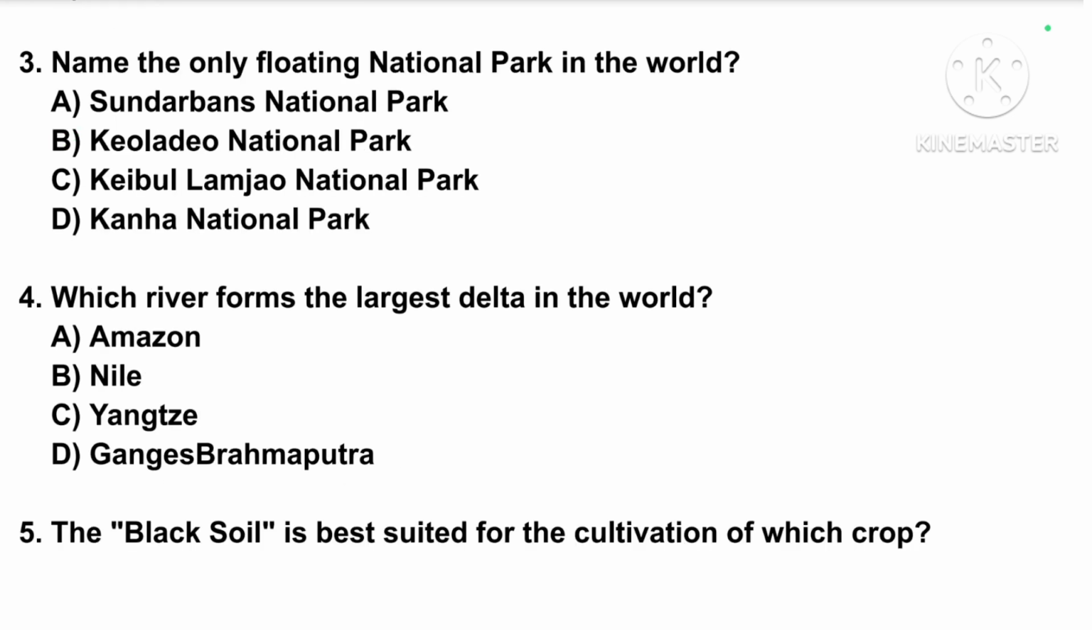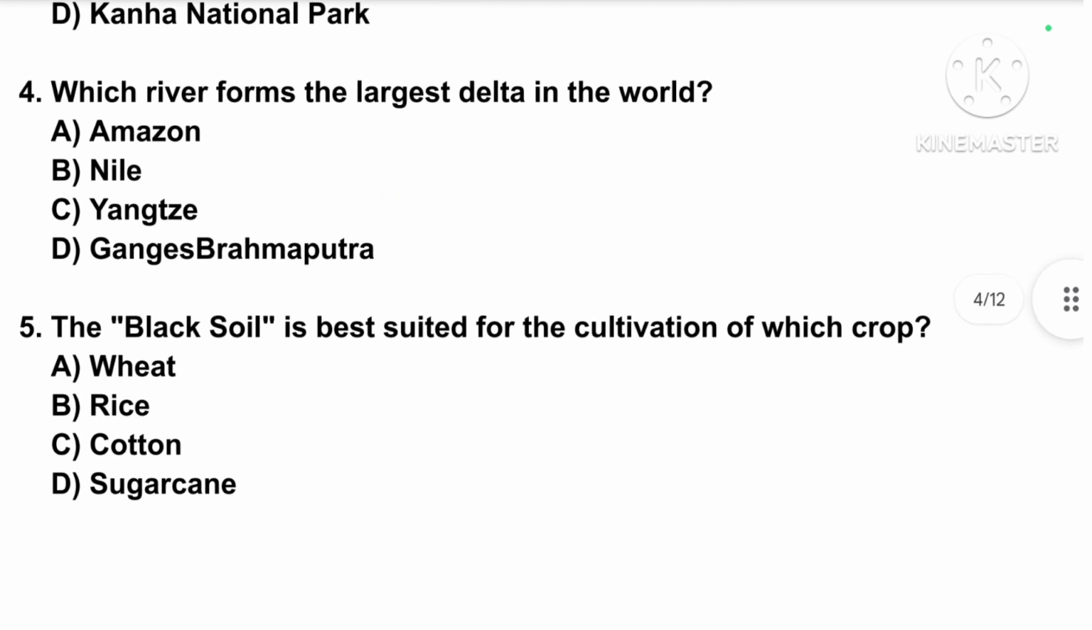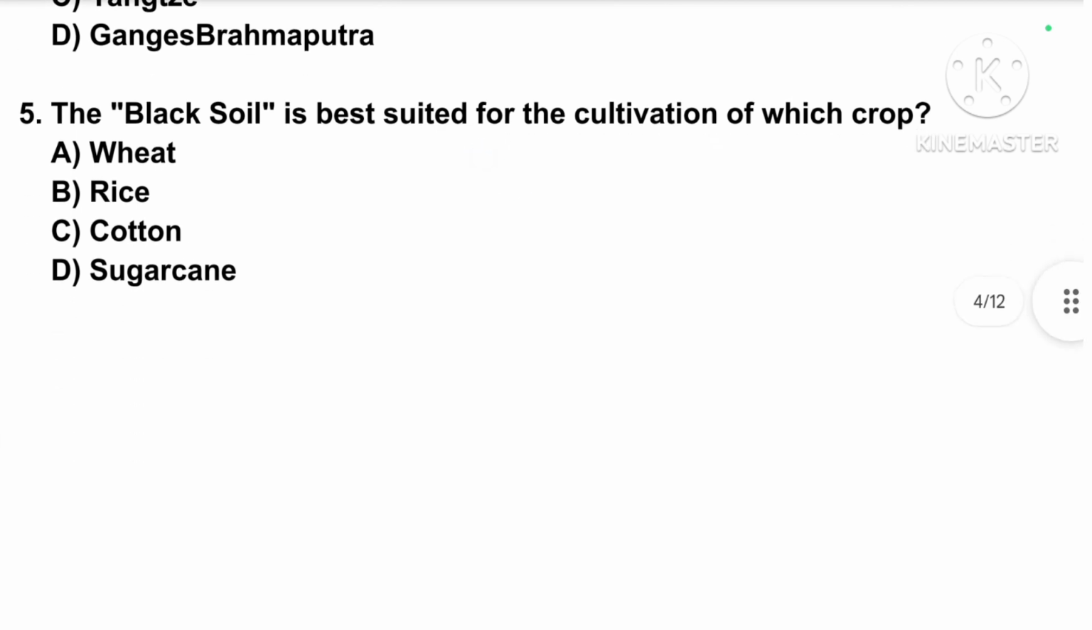Name of the only floating national park in the world? Correct answer is option number B, Keolanleo National Park. Which rivers form the largest delta in the world? Correct answer is option number D, Ganges Brahmaputra. The black soil is best suited for the cultivation of which crop? Correct answer is option number C, cotton.